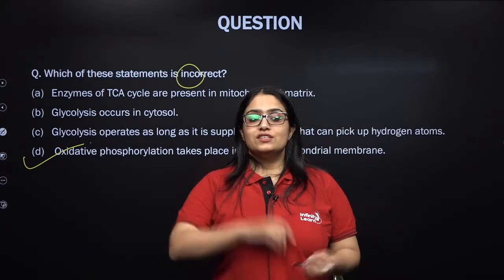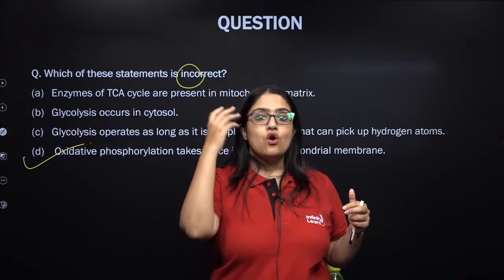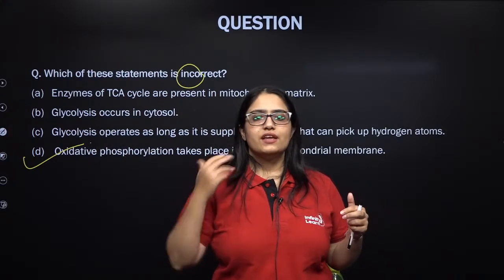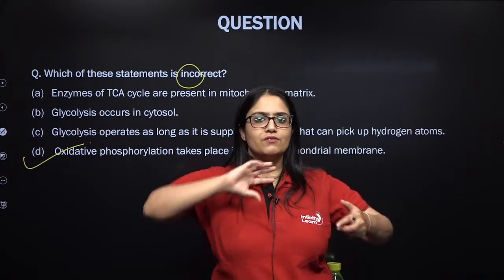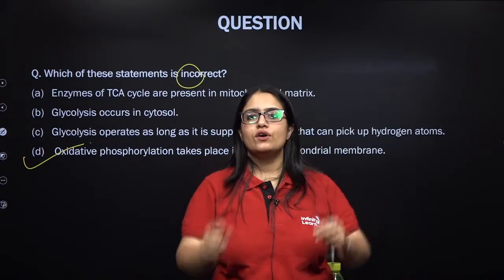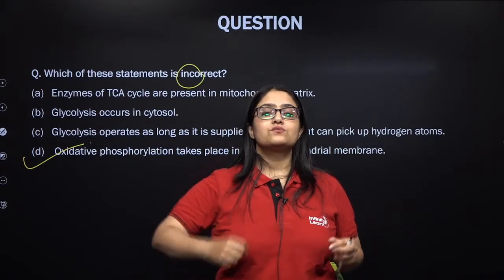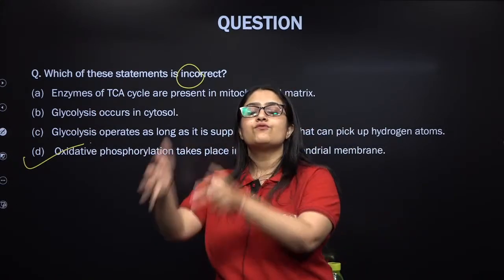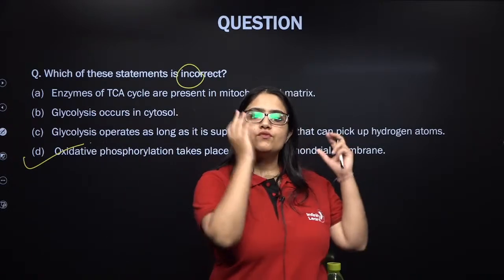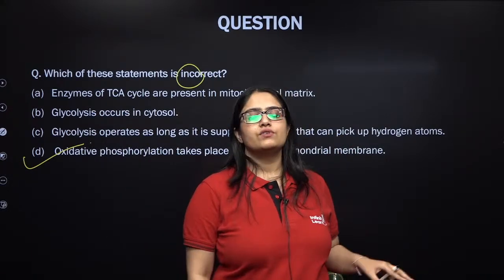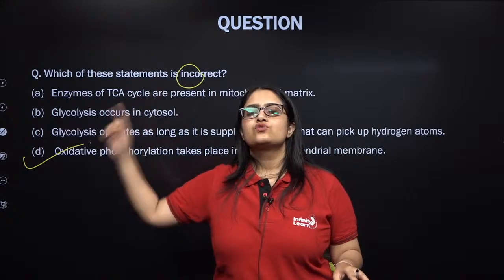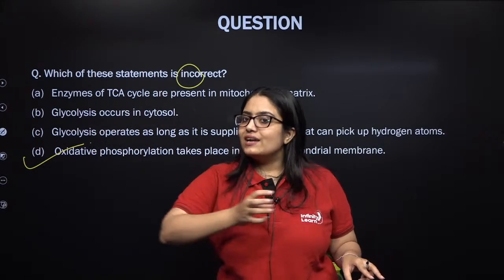So whenever this proton gradient is built up by oxidizing NADH plus H plus and FADH2 molecules, my dear students, whenever oxidation reduction reactions are involved in building a proton gradient, this process is known as oxidative phosphorylation. With the help of oxidation reduction reactions, the proton gradient will be built. Now when this proton gradient is going to break, H plus ions will get released.